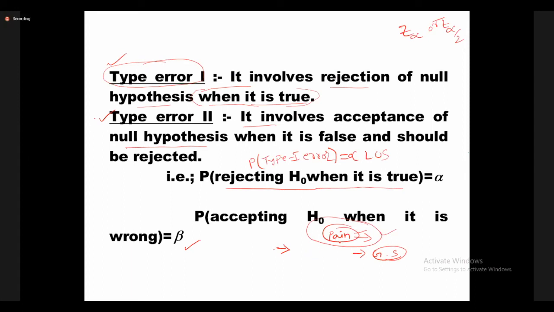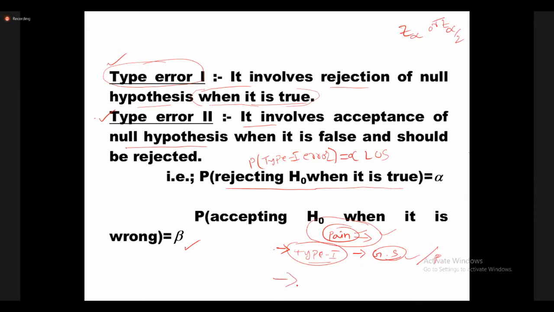They treated it as simple pain. This type of error is called type 1 error. H naught is true, the actual pain is there, but the doctor neglected it as a gastric problem. They didn't give the right treatment. Finally, the person lost the life.